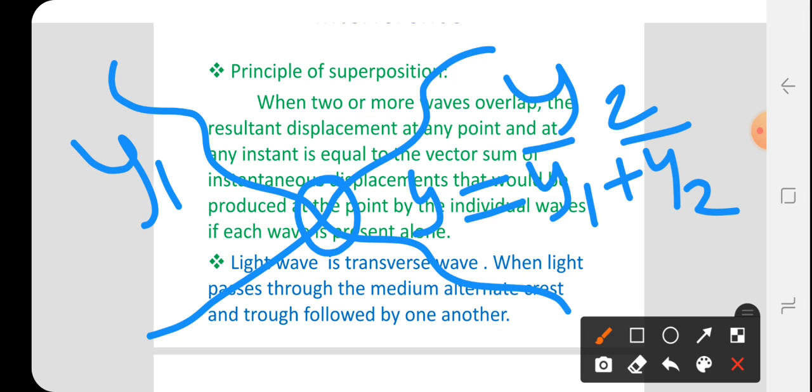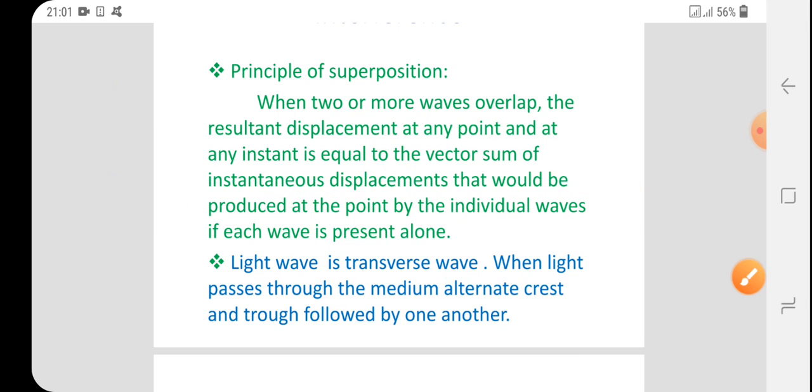In this vector sum, if both waves are in phase, the displacement increases. If both waves are out of phase, the displacement decreases. It depends on the crossing phase of the waves. Therefore, we can determine this displacement of the wave, which has one effect, and this effect is studied in interference of light.